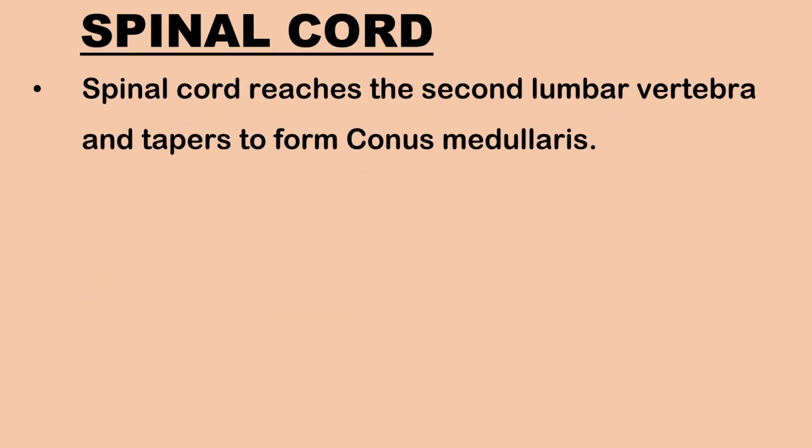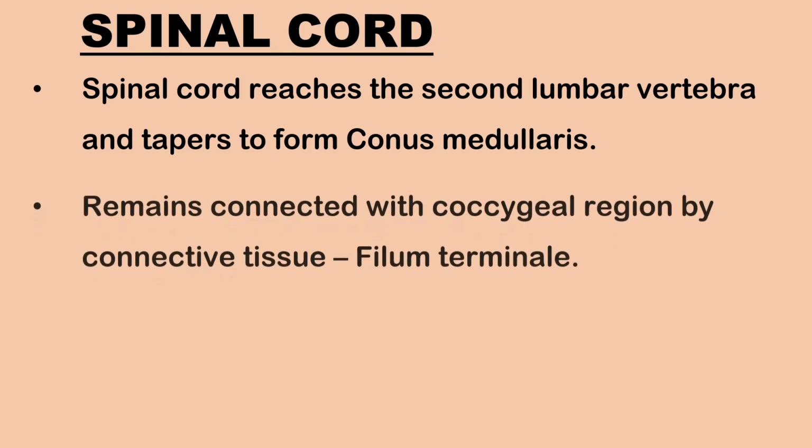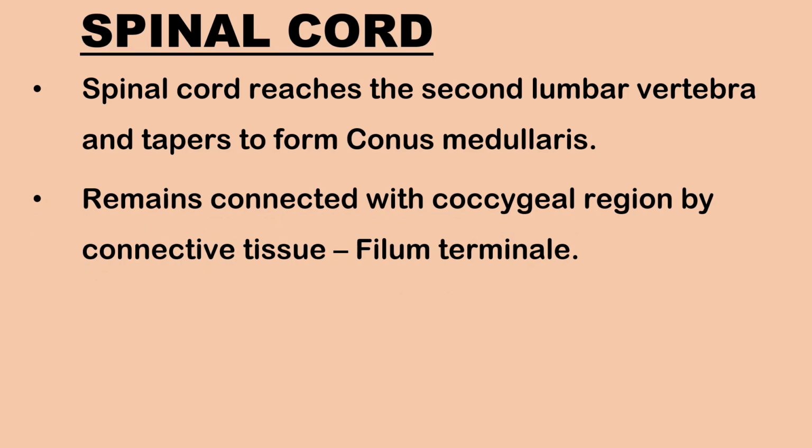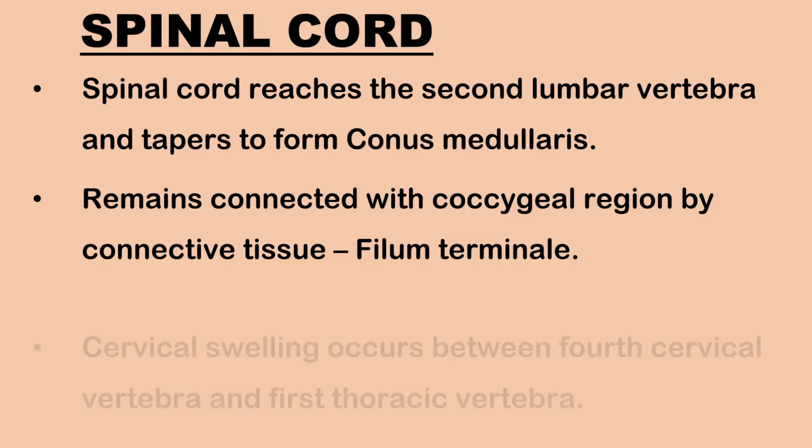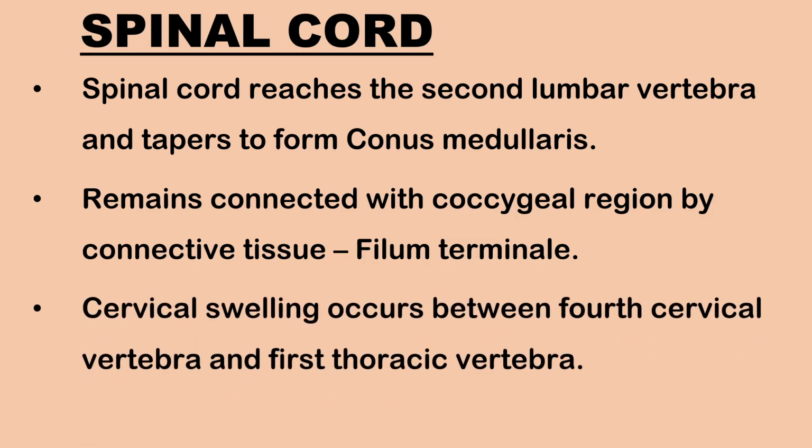Spinal cord extends from the atlas vertebra to the second lumbar vertebra and then tapers to form the conus medullaris. It remains connected with the coccygeal region by a thread-like connective tissue called filum terminale, which is the posterior extension of pia mater. Cervical swelling occurs between the fourth cervical vertebra and first thoracic vertebra. Spinal nerves of the upper limb arise from this region.